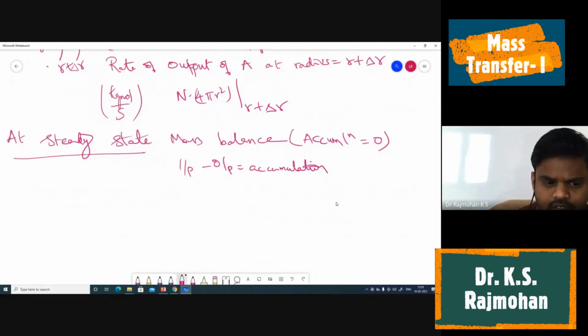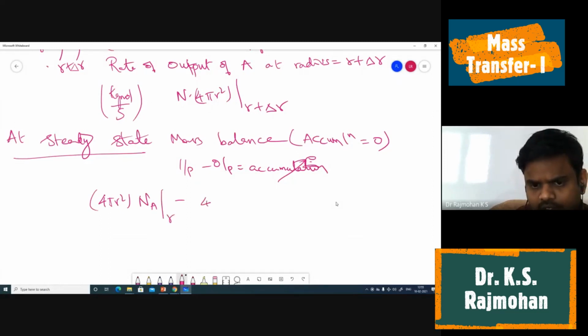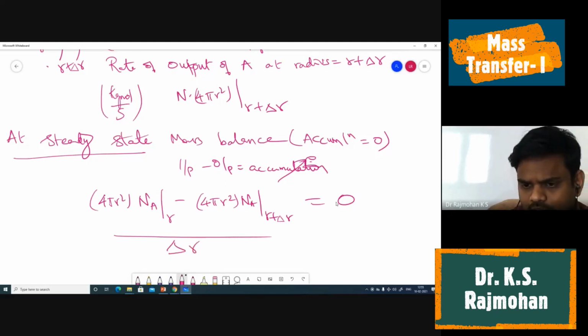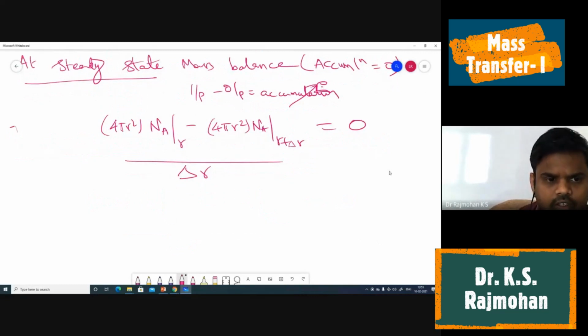Here, when accumulation is 0, we have input minus output: 4 pi r square into Na at r minus 4 pi r square into Na at r plus delta r is equal to 0. If we divide by delta r on both sides, the right side is going to be 0 only.